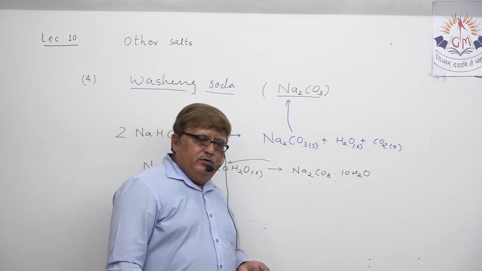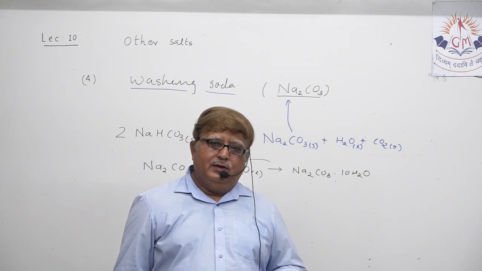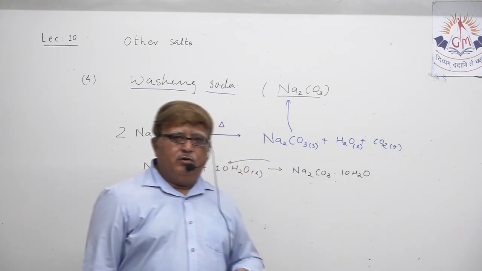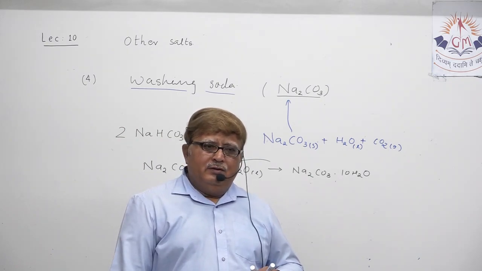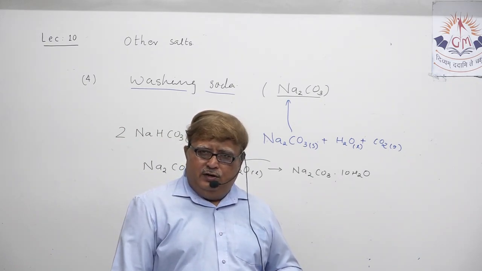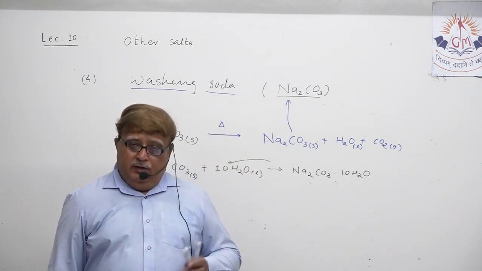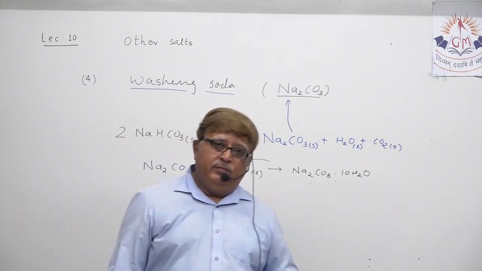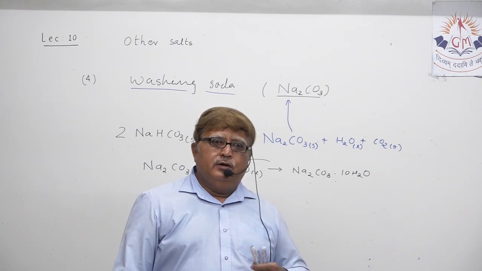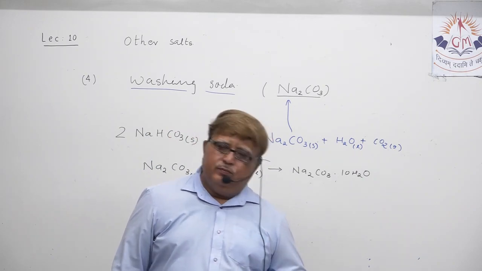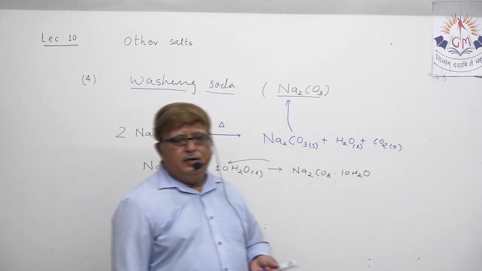Now, where is washing soda used? If I just tell you where it is used, you all know. As a cleansing agent for preparation of detergents, a cleansing agent in our home for cleaning the tiles, also for cleaning clothes. It is used for preparing cement, it is used for preparing glass, it is used for preparing borax powder. Lots of uses of washing soda are already mentioned, understand?